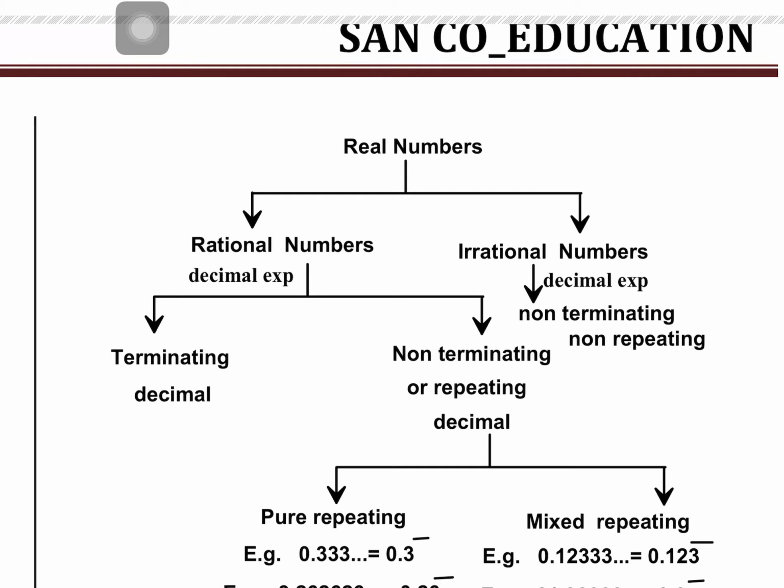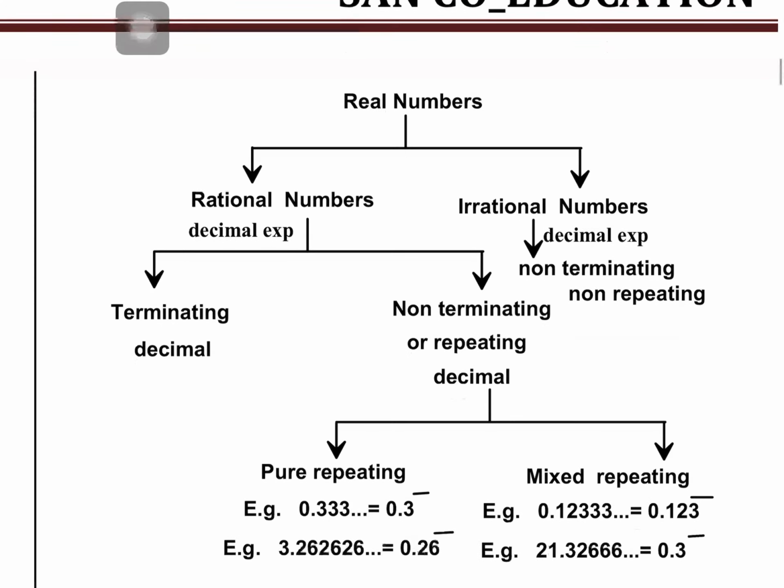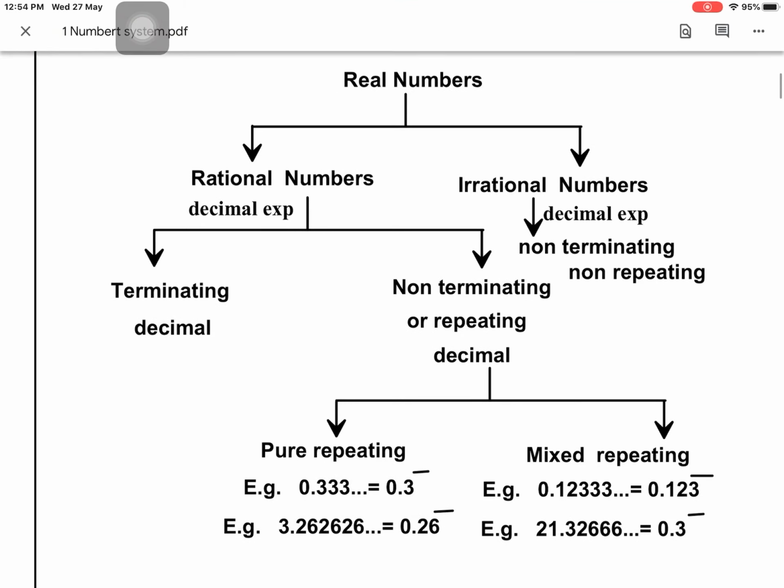Now the second type of number is also shown here, the irrational number. What kind of decimal expansion does it have? Non-terminating, non-repeating. You just memorize the concept which we have seen in the previous lecture. Is that clear, guys? Everybody understood? Just make some view about this hierarchy.